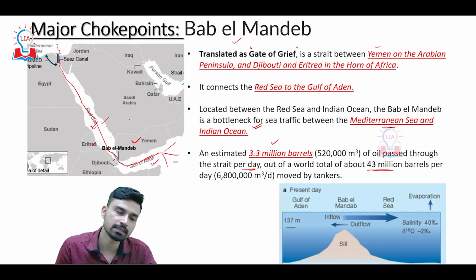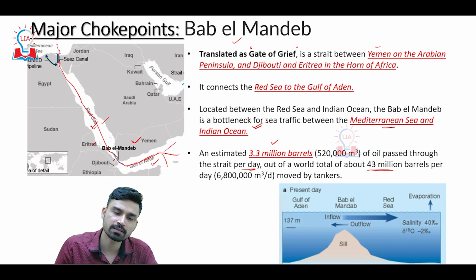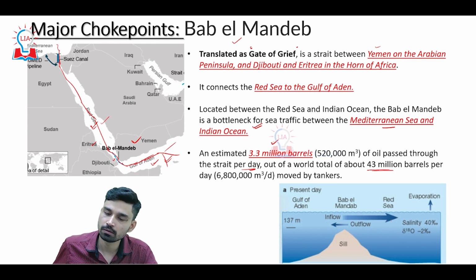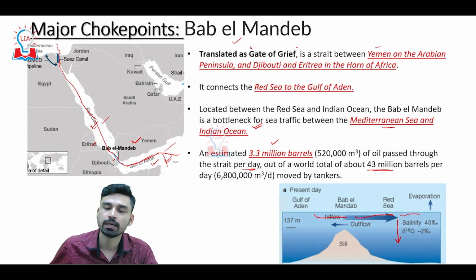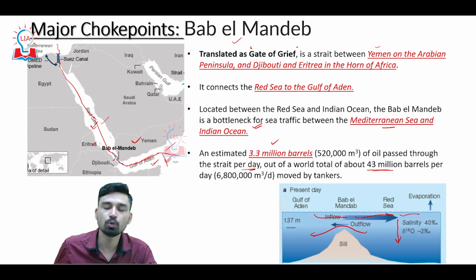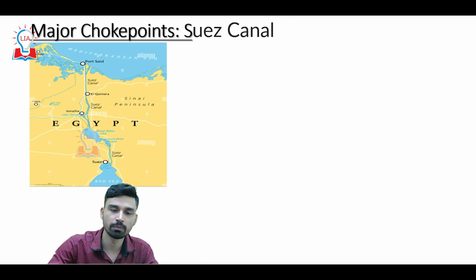Since the Red Sea is a small, enclosed, narrow water body, its salinity is quite high compared to the Arabian Sea, and that is why, as far as the movement of ocean current in this region is concerned, the salinity of the Red Sea is higher. So water sinks in the Red Sea, and on the surface, water moves from the Gulf of Aden to the Red Sea via Bab al-Mandab, and then the outflow happens below the surface from the Red Sea to the Arabian Sea. This is the kind of water current that flows between the Red Sea and the Gulf of Aden via Bab al-Mandab.